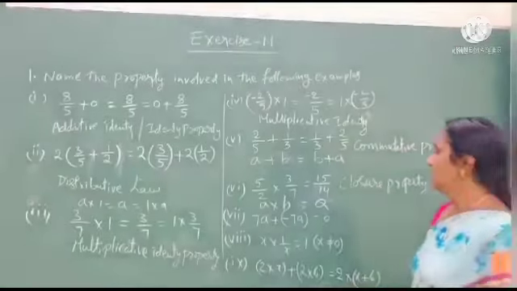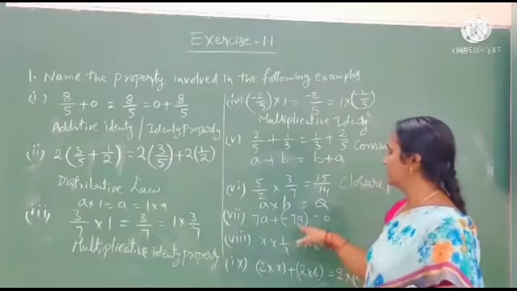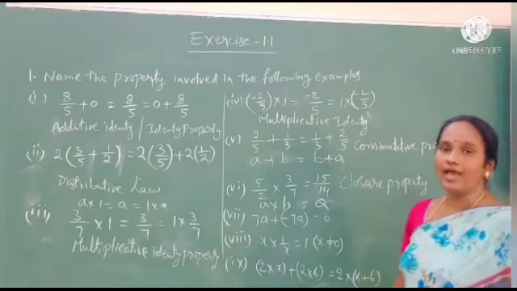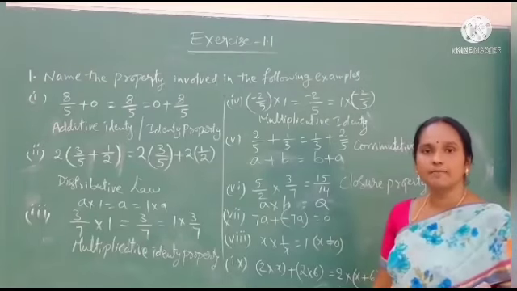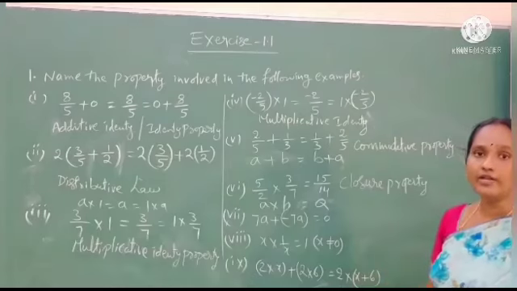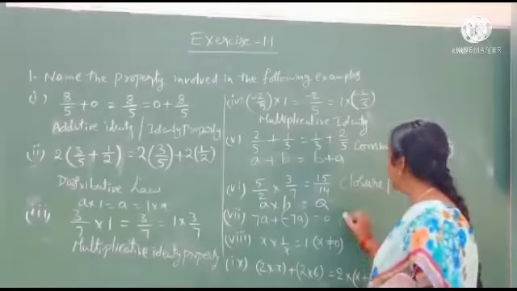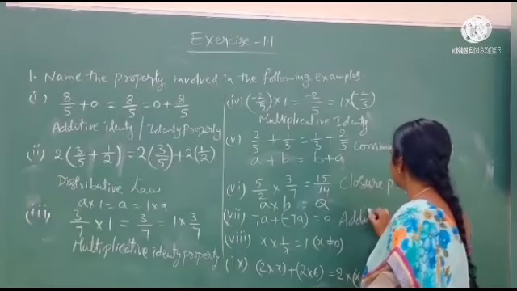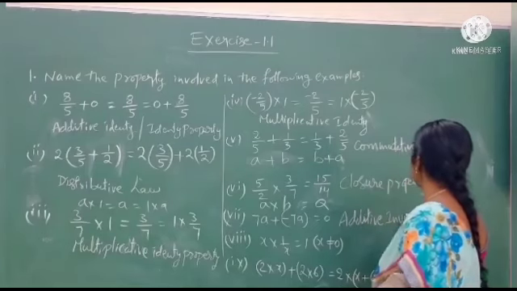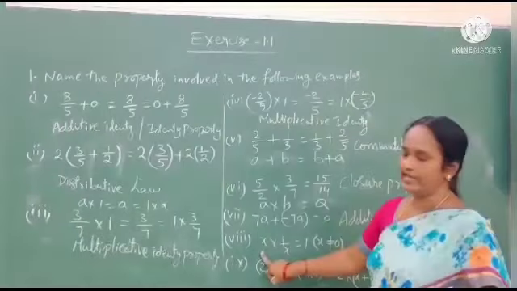And after that, see students, the seventh question. In the seventh question, 7a plus minus 7a, we get 0 here. When we add two numbers whose sum is 0, that is the additive inverse. I already told you. This is the additive inverse. After that we will go for the 8th question.